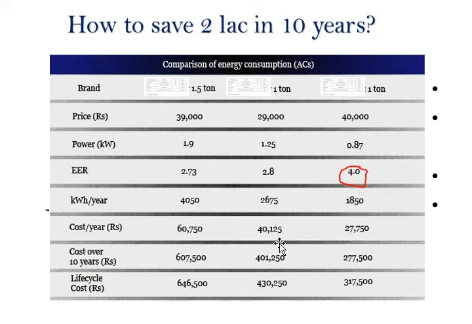So if you round it, 28 to 40, this is a 12,000 difference, and in the price there is an 11,000 difference. So in the first year we can see that this model is saving 1,000, because it's 11,000 more costly than this one, but it is saving 12,000 in the first year in the billing, in the energy consumption. So for the first year, this model was higher in price by 11,000, but it saved 12,000, and you have purchased for 11,000 more, so the net saving in the first year was 1,000.